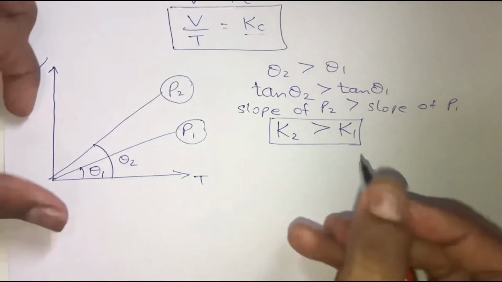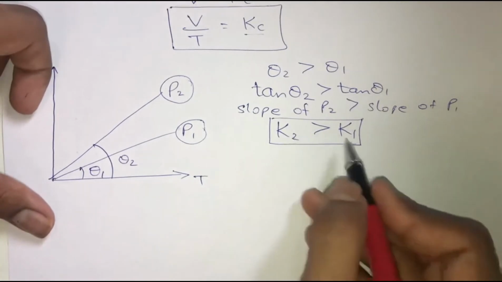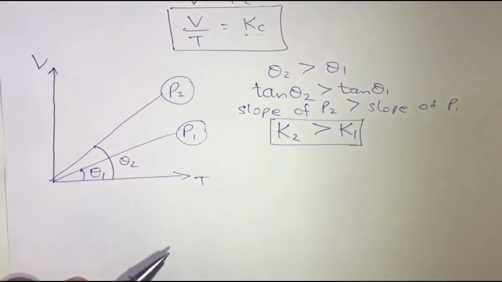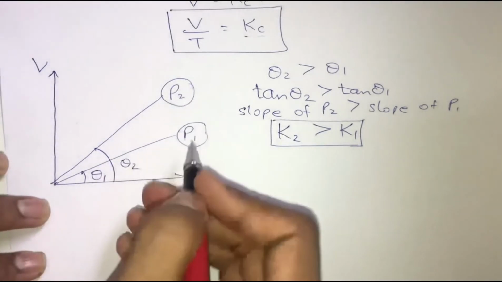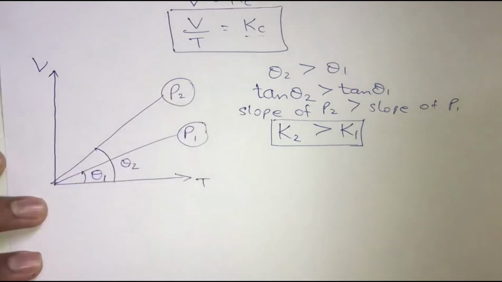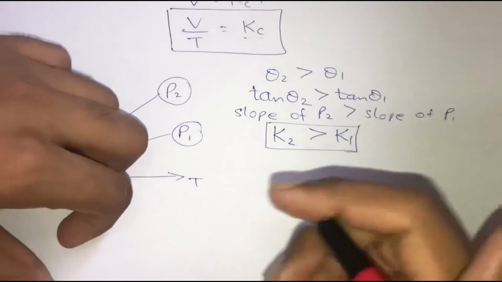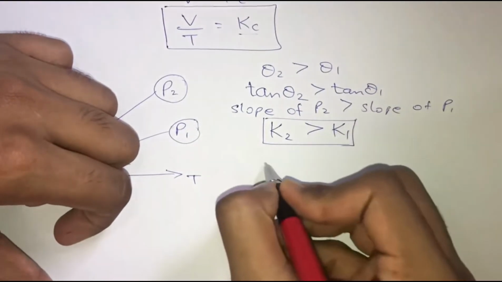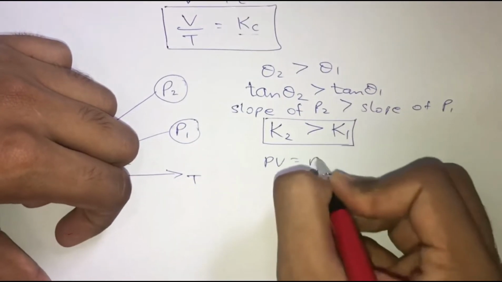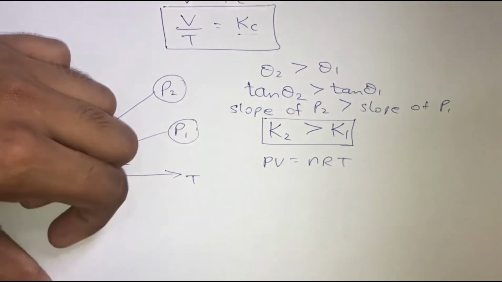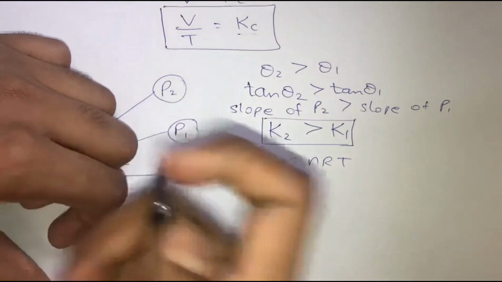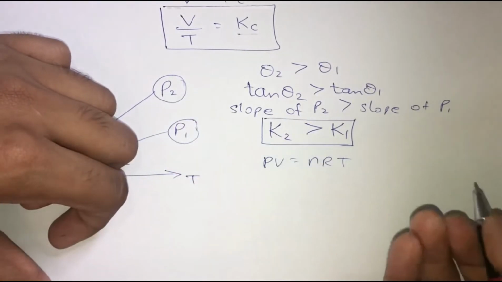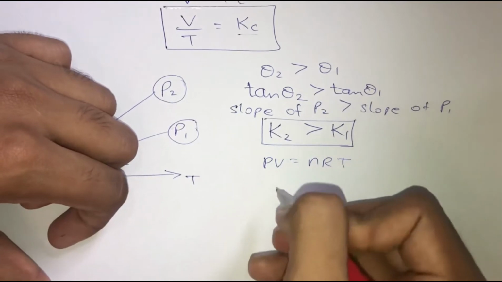So although we have got the relationship between the slopes, we want to find out the relationship between the pressures. So how are we going to find that? Let us consider the ideal gas equation, which is PV = nRT. Now I am going to shift this P to the right hand side and this T to the left hand side.